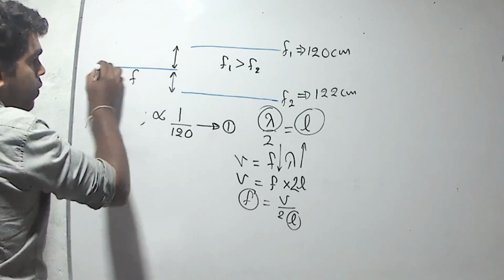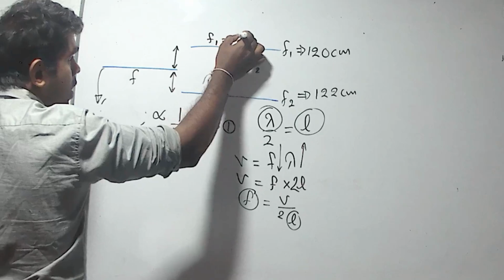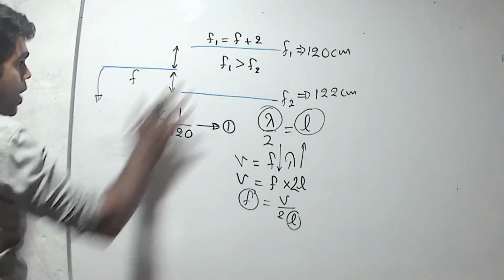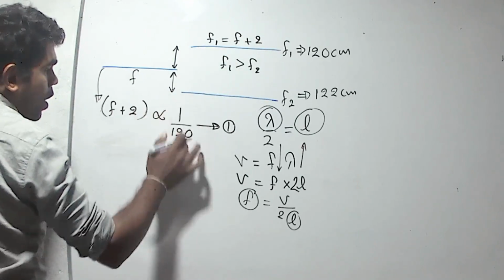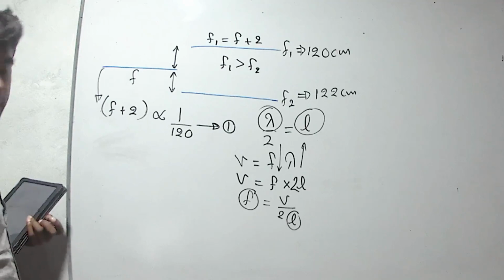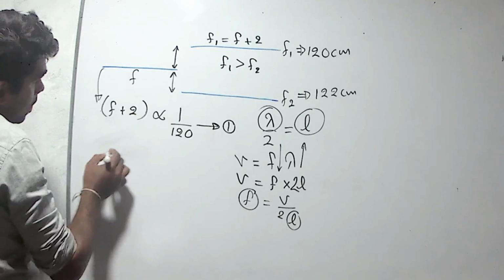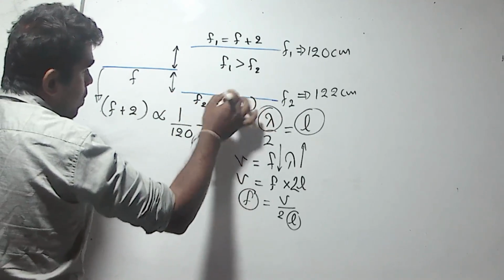If the frequency of this wire is F, we can write F1 equals F plus 2. Then the frequency of this wire, F plus 2, is inversely proportional to 1 over length. Then for this wire, F2 should be equal to F minus 2.